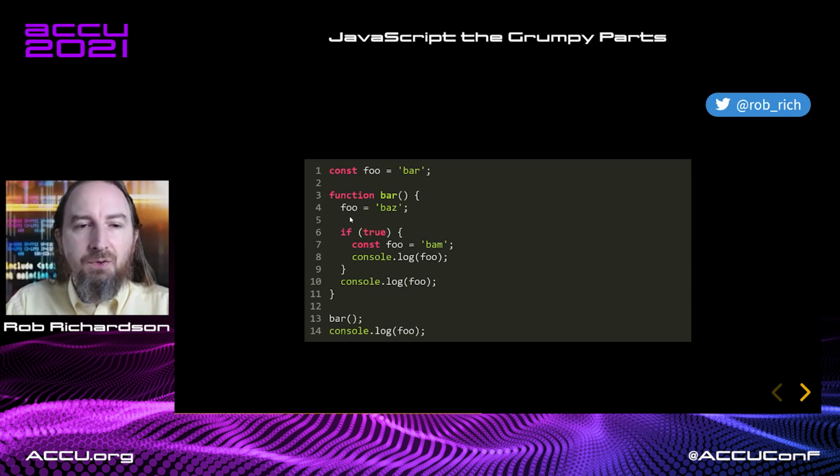This outer foo, we don't have a foo defined inside the bar function. So let's go to our outer scope. Oh, we've got this foo. That's the variable that we want to change. And we can't change it. It's a const. So we get a type error, assignment to a constant variable.